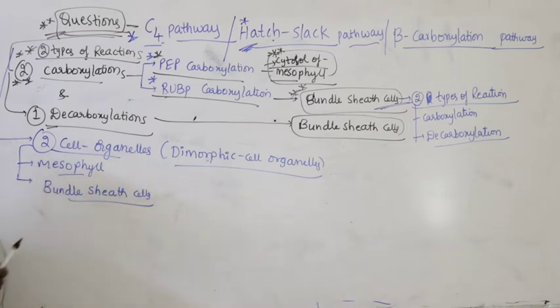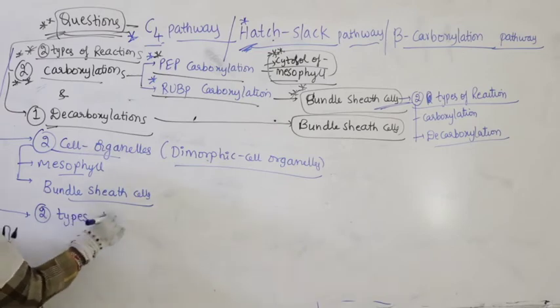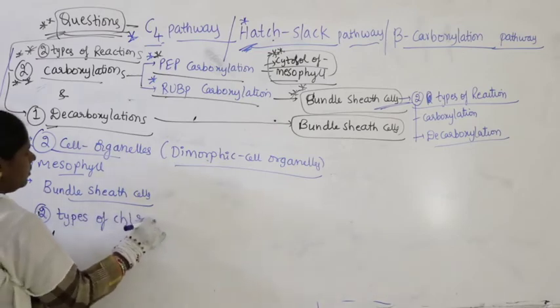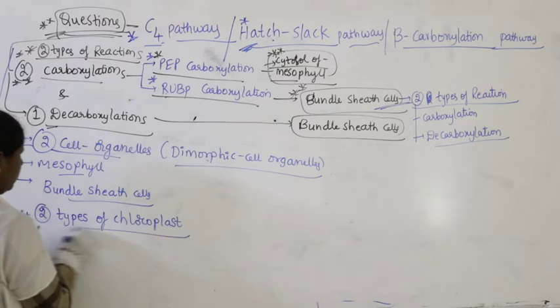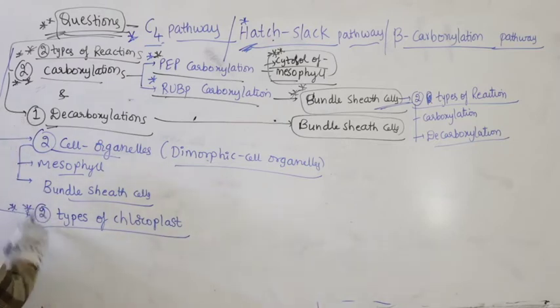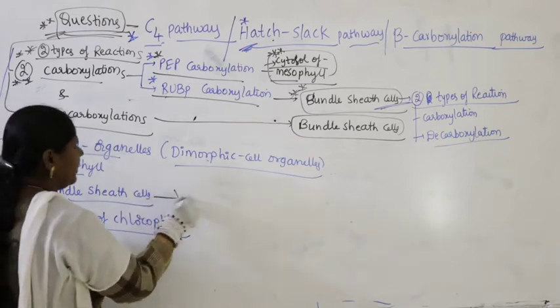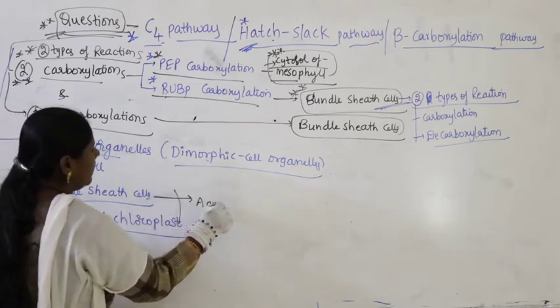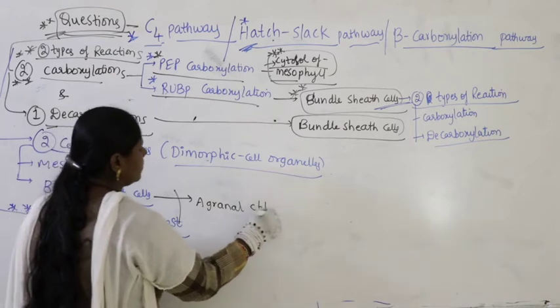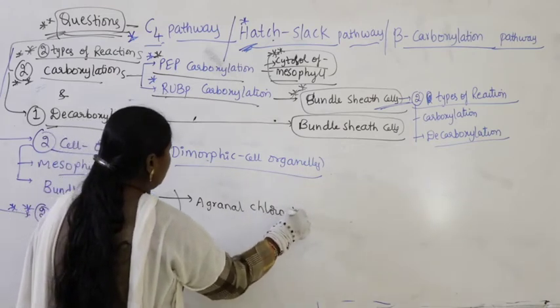For the last class I showed you very clearly where it starts and where it ends. Similarly, it also shows two types of chloroplast. But which are the two types of chloroplast? Let me write it here. In bundle sheath cells you find agranal chloroplast, right?